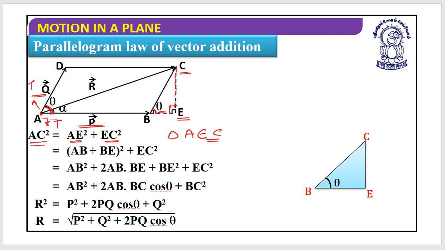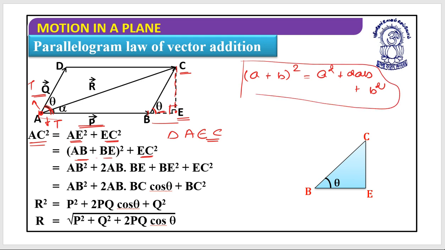Now AE is equal to AB plus BE. So it's AB plus BE whole square plus EC square. If I write AB plus BE whole square, I can understand that this is A plus B whole square, which should be A square plus 2AB plus B square. So I can write it like this: AB square plus 2 AB into BE plus BE square plus EC square.